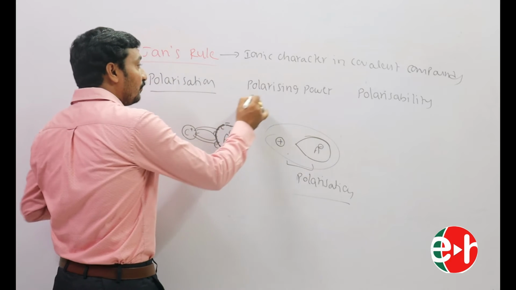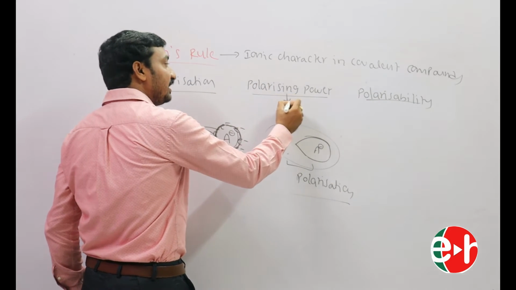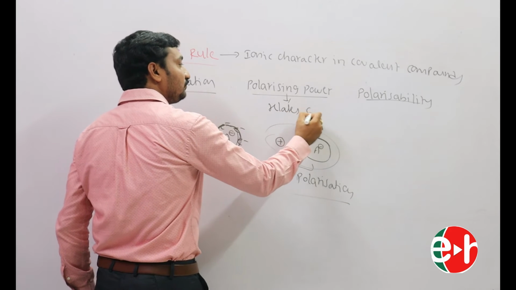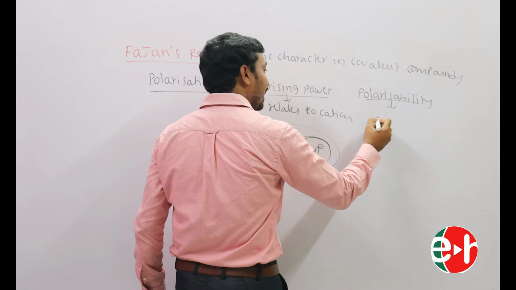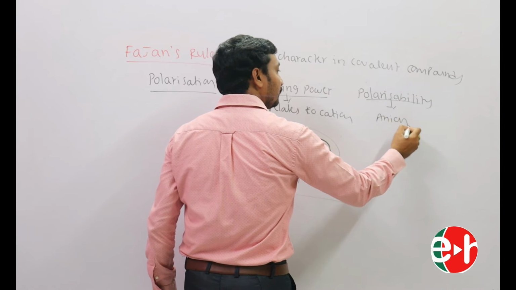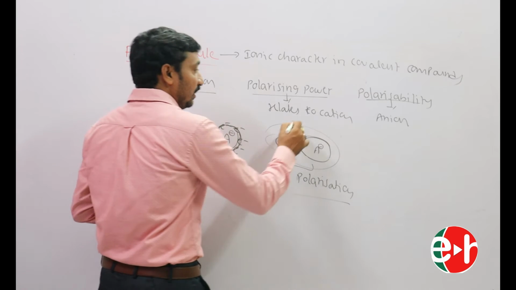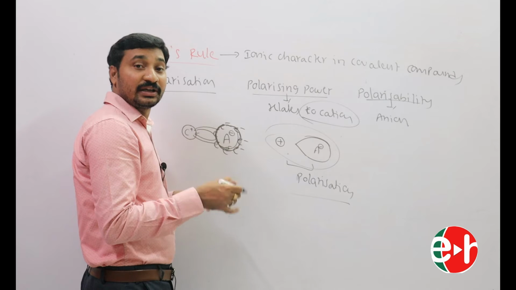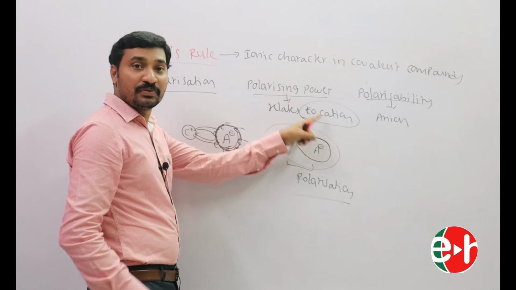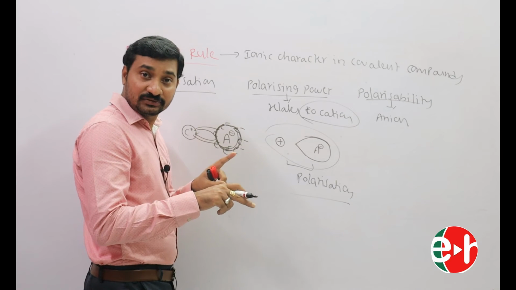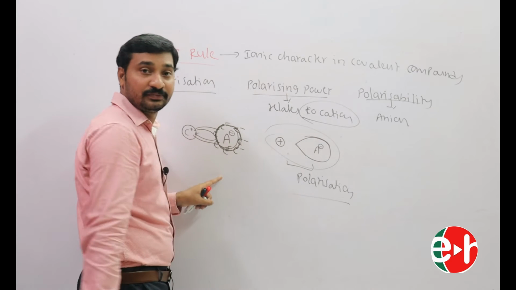Now we discuss what is polarizing power and what is polarizability. Polarizing power relates to the cation, and polarizability relates to the anion. The ability of a cation to polarize the anion is called polarizing power.